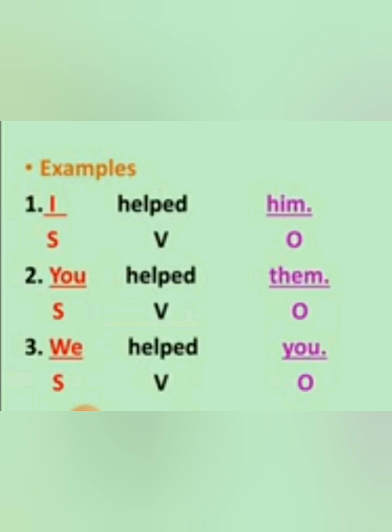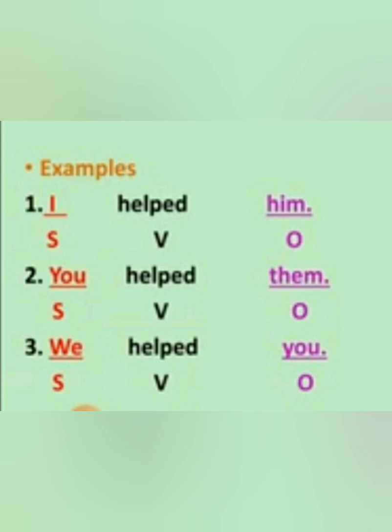So first is, I helped him. I is the subject, so it is the nominative case. Helped is the verb. Him is the object, so it is the objective case. In the second sentence, you are given a blank: dash helped them. You are given two options, you and yours. What will you write? Yes, it is you. It means you are filling the nominative case of the pronoun there.